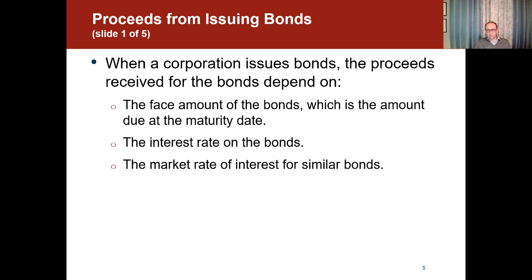The other factors are the interest rate on the bond, which we call the stated rate, and the market rate of interest for similar bonds, which is the market rate that other bonds are issued for. So we have to be very clear that there are 2 types of interest. There's the interest rate that is mentioned on the bond, that's the stated rate, and there's the market rate, which has nothing to do with what's going to be paid out on our bond. However, it has an impact on how we calculate the value or the selling price of the bond, and also how the interest expense is going to be calculated later on.